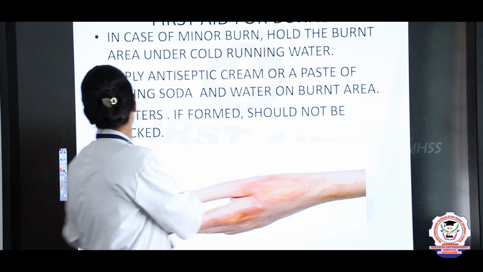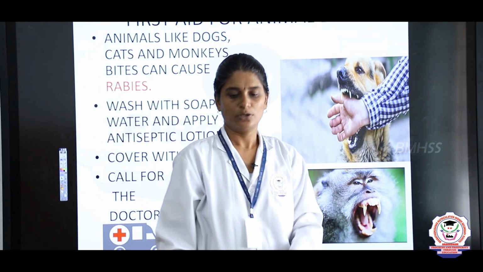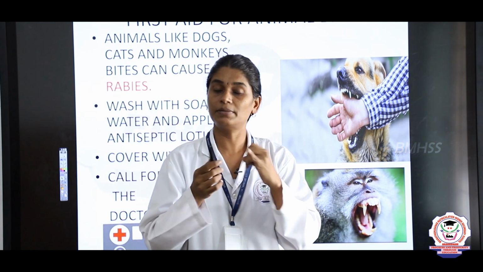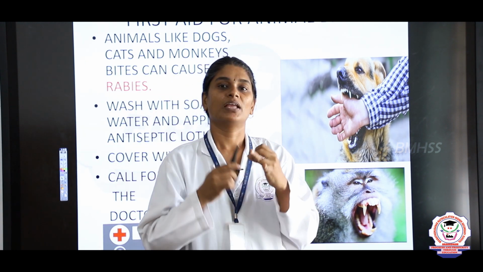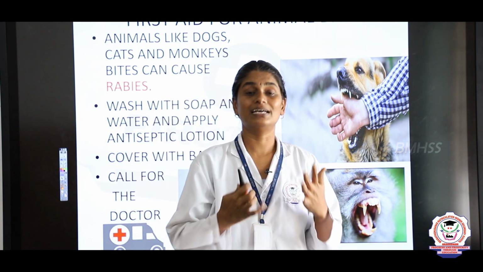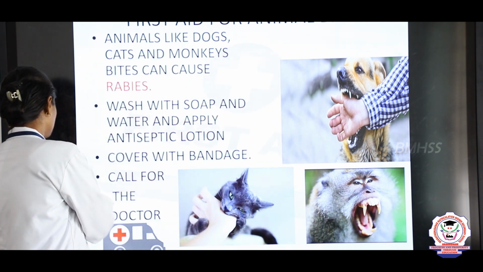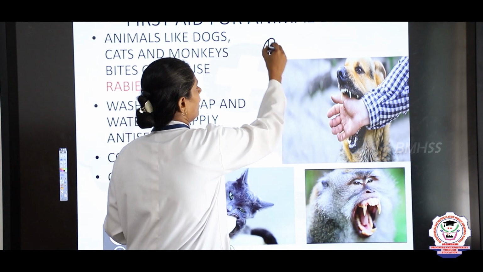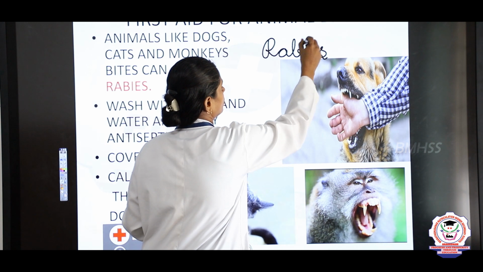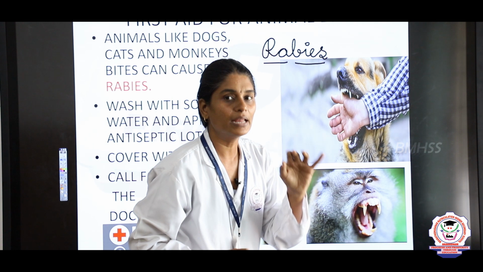So next we will see first aid for animal bite. Animal bite means bites from animals like dogs, cats, and even monkeys. When they bite, it causes a disease called rabies. What is it? Rabies, R-A-B-I-E-S.